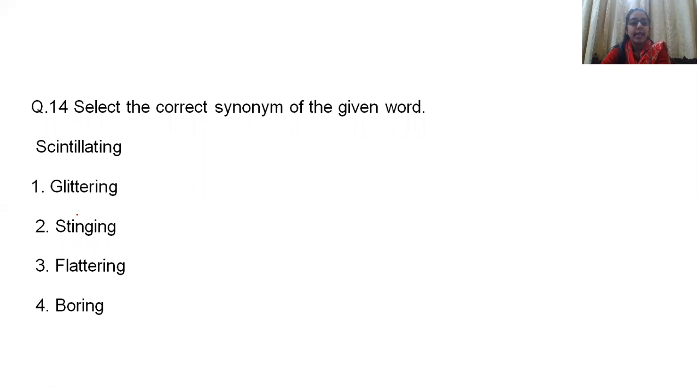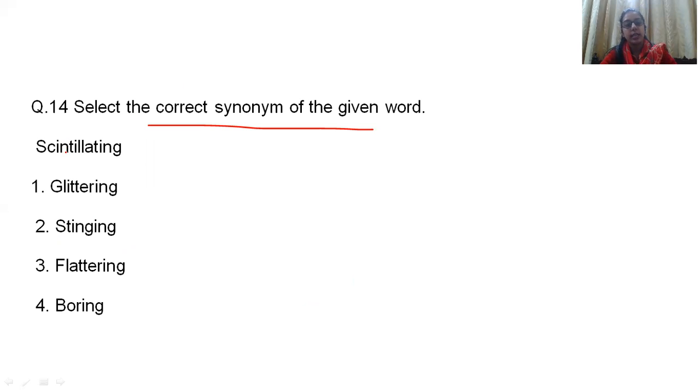Question number 14, select the word which is the correct synonym of the given word. This type of question we have already attempted in the first or second question, I think. So this is a repeated type of question. As I told you, a synonym question can appear once or twice, one or two questions will definitely come up. So the word given to you over here is scintillating.